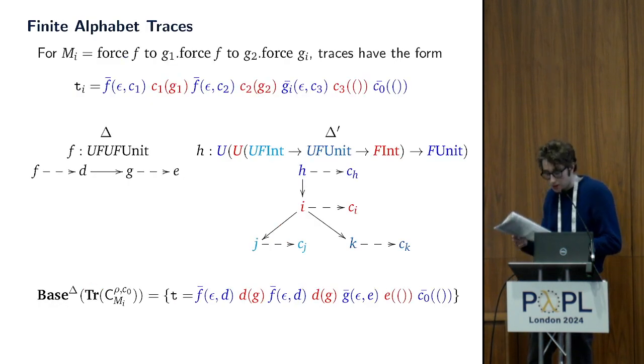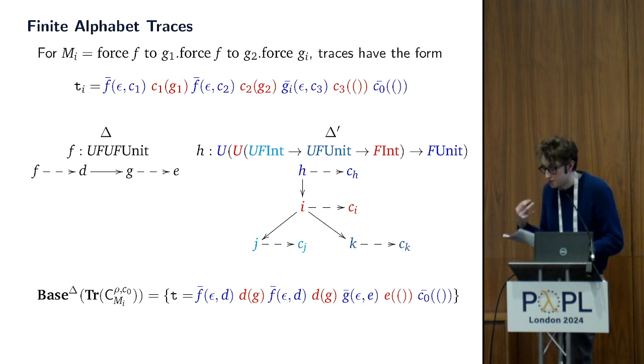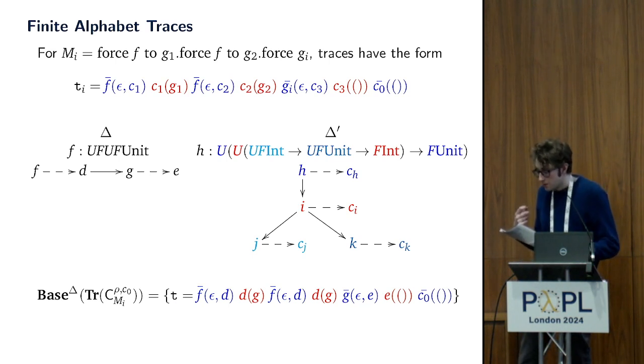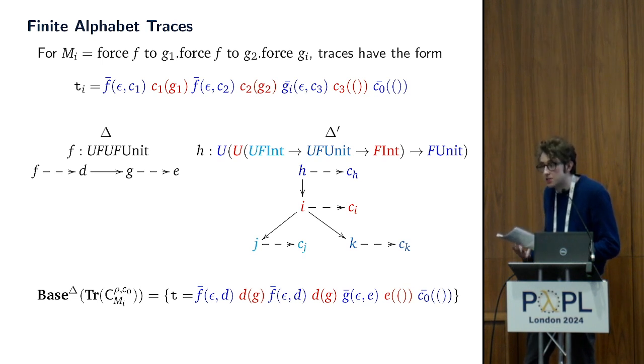So if we want to turn our labelled transition system into an automaton, the first problem we encounter is that we have infinite traces. This is due to the use of names. Now, to solve this, we make it so that the names introduced are determined solely by the head name used. And we do this using something called a name scheme, which associates a thunk name to each thunk type appearing